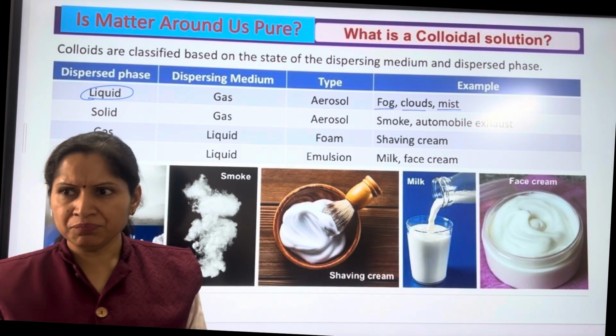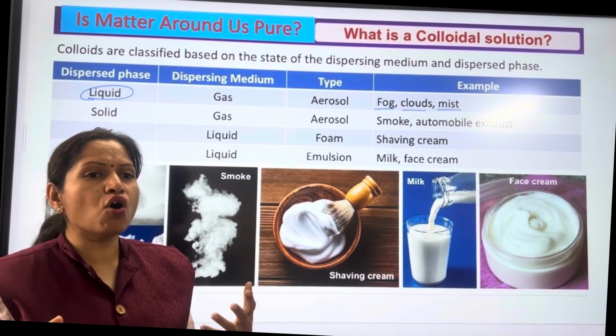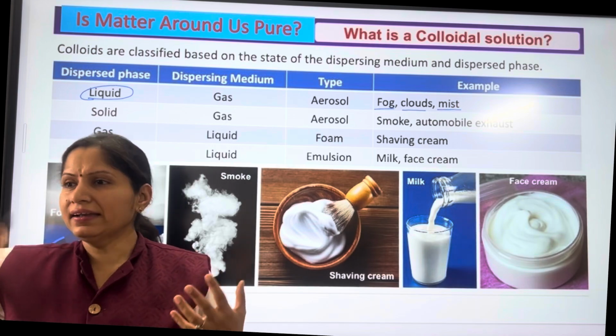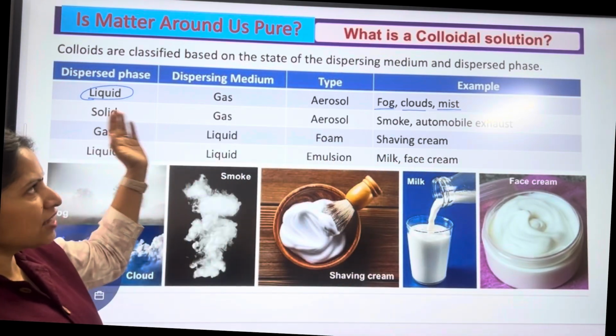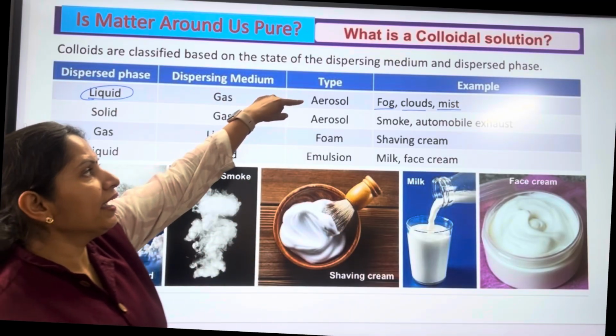In the fog also it's the same. The air is a gaseous medium, and in fog what happens? Water vapors are there in that gas. So that is called a fog. Fine. So such a type of colloidal solution is called an aerosol.